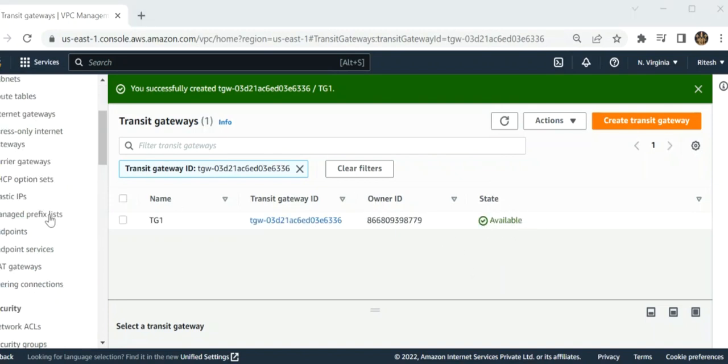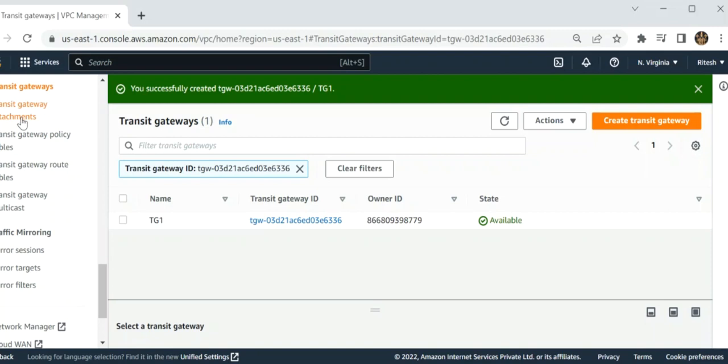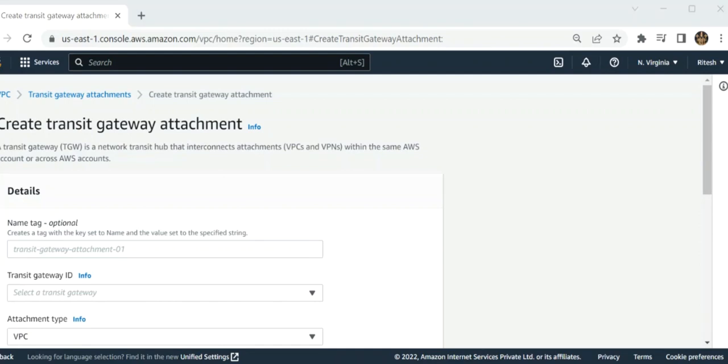Now I have to create a transit gateway attachment. Click on transit gateway attachment, click on create, and now I have to add the name like TG1 or VPC1.